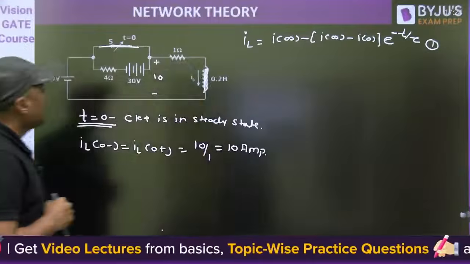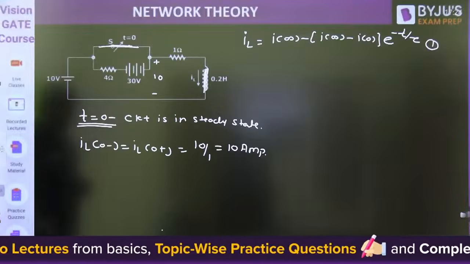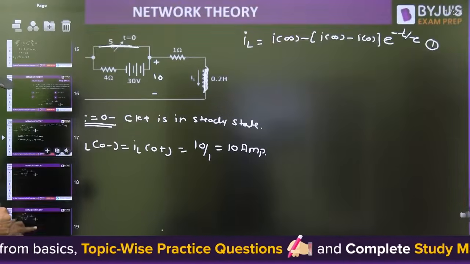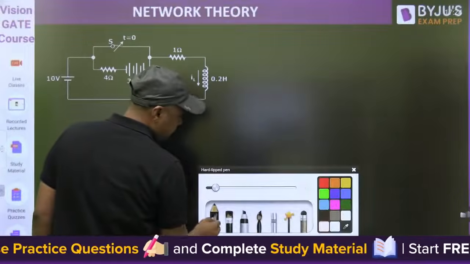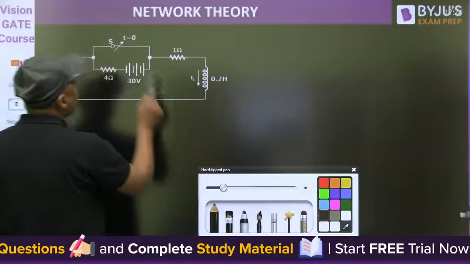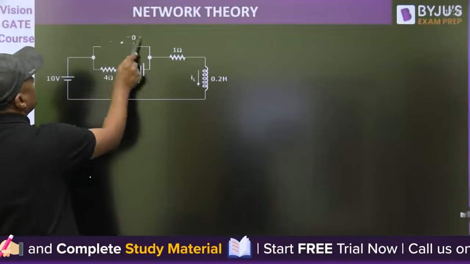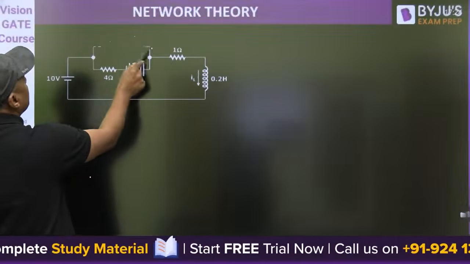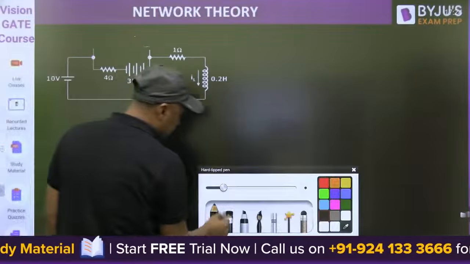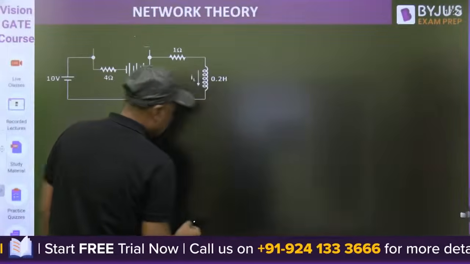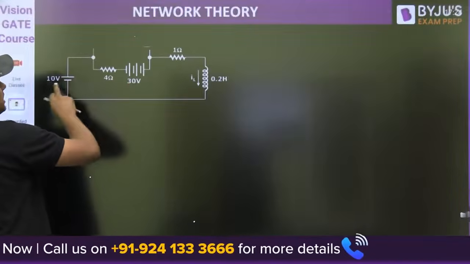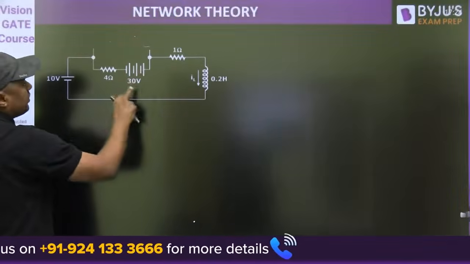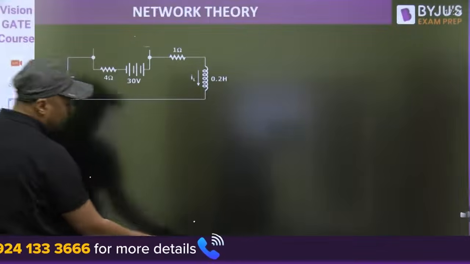Now the switch is open. When the switch is open, remove this switch. This is the 30 volt, this is the 10 volt, these are in series. 30 plus 10, 40 volt, with 4 plus 5, exactly at t equal to infinity.